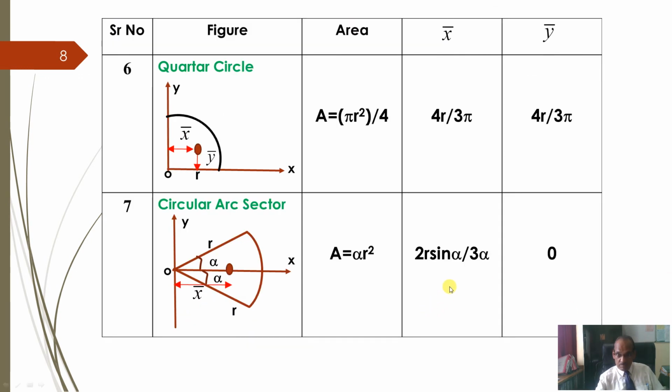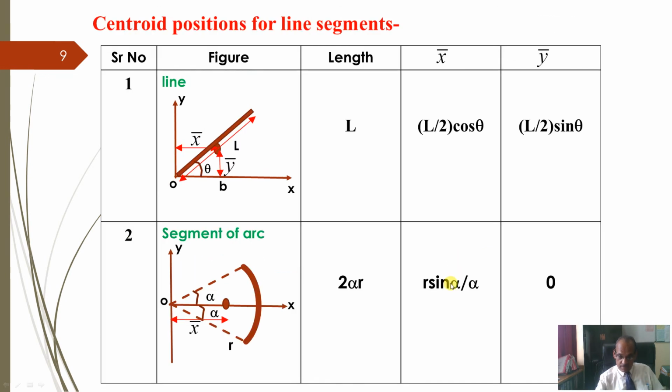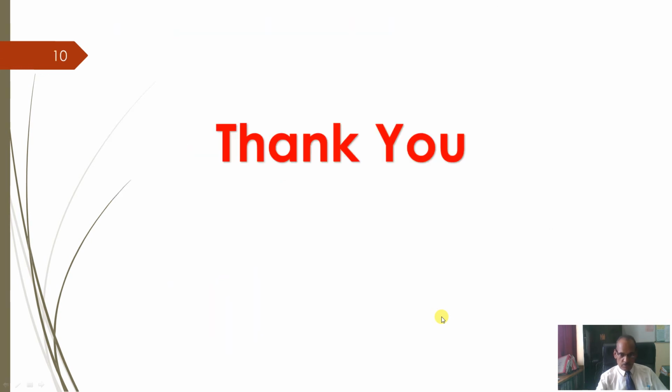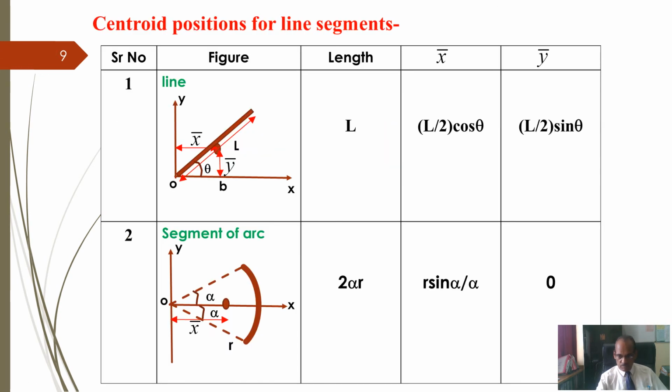For a plane figure, what is it? 2/3 of r sin alpha by alpha. Whereas for a wire it is r sin alpha by alpha. And if you make it 2/3, this will become the coordinate for the circular sector lamina, and this is for the segment of an arc, r sin alpha by alpha. So I hope you understand all these formulas.